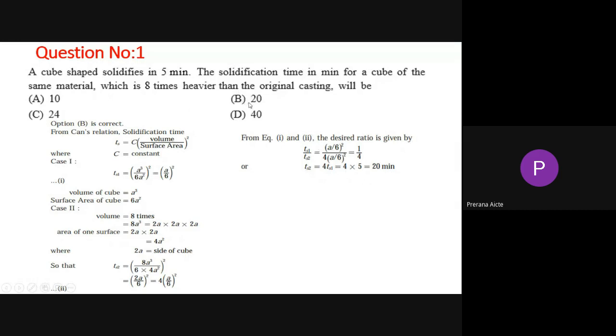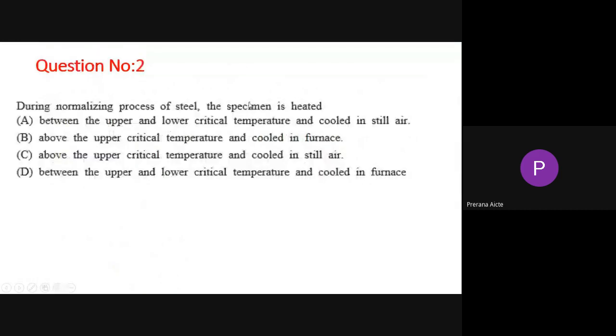The second question. Some of the questions will come from material science also, because it is very related to the casting process. That also we are going to consider.